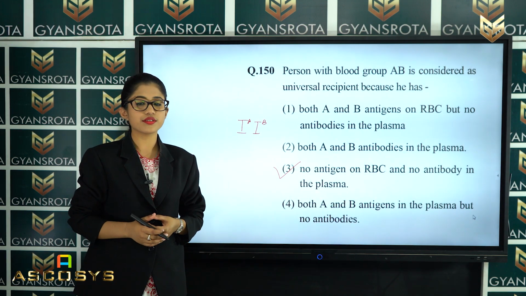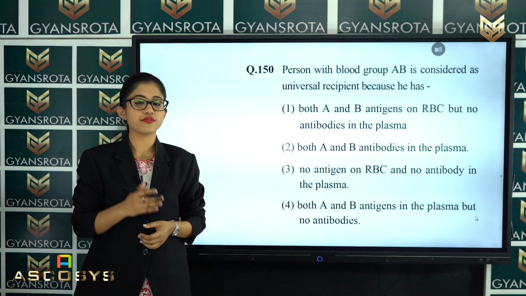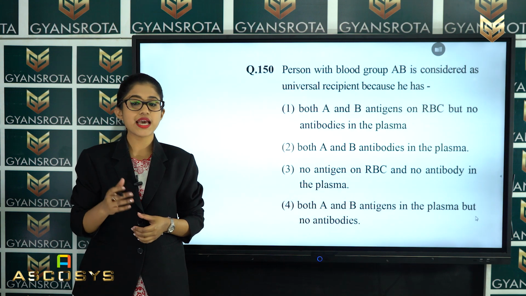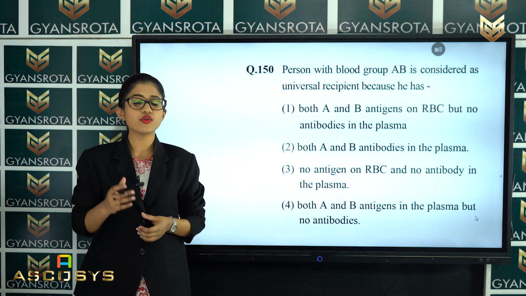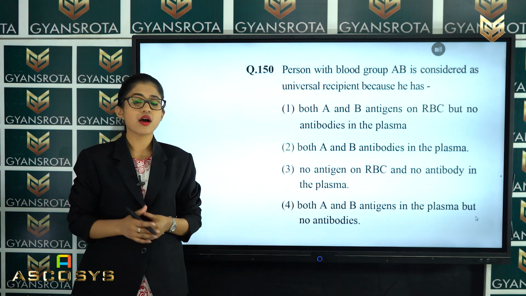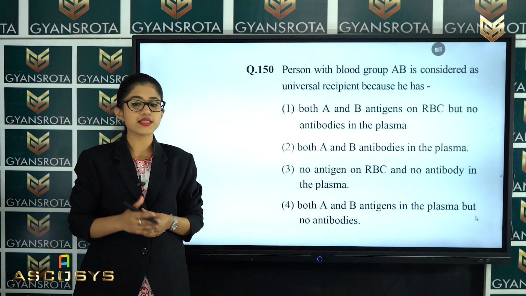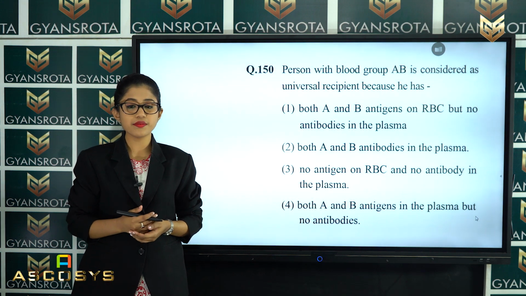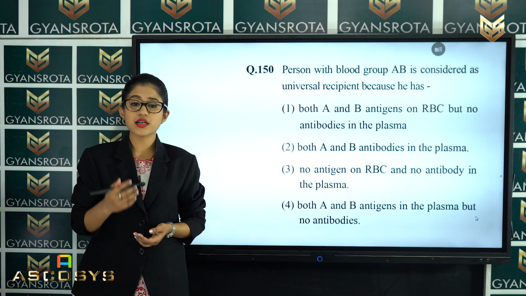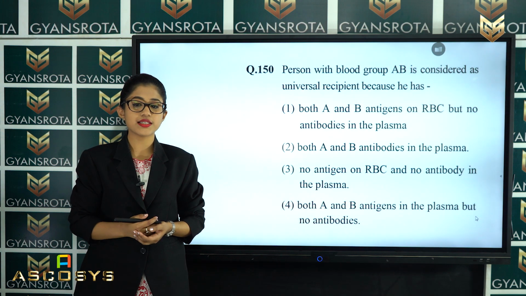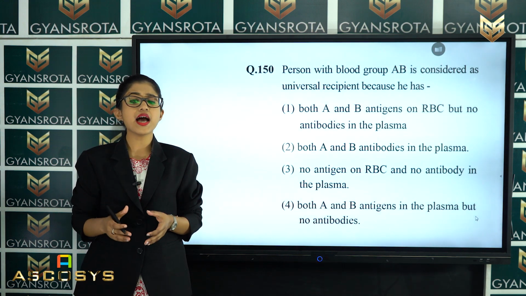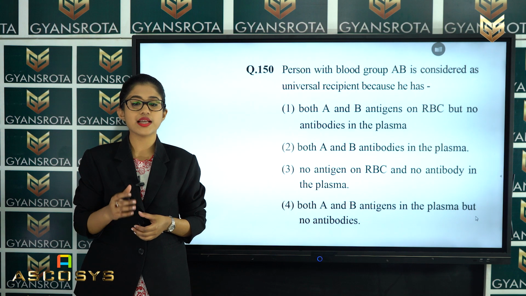Now, let us see the next question. The next question is question number 150. In this question, a person with blood group AB is considered a universal recipient because he has... 4 options are given. First option is both A and B antigens on RBC but no antibodies in the plasma. Second is both A and B antibodies in the plasma. Third is no antigen on RBC and no antibody in the plasma, and the fourth option is both A and B antigens in the plasma but no antibodies.